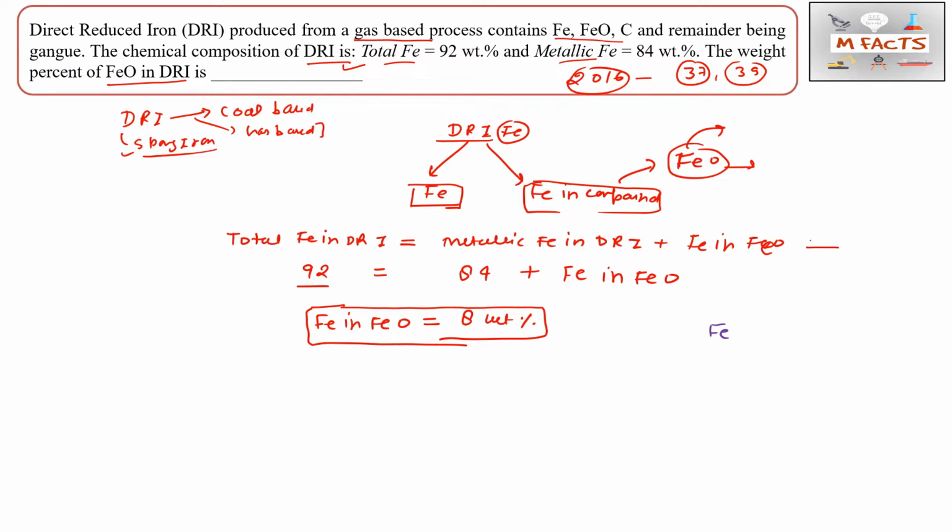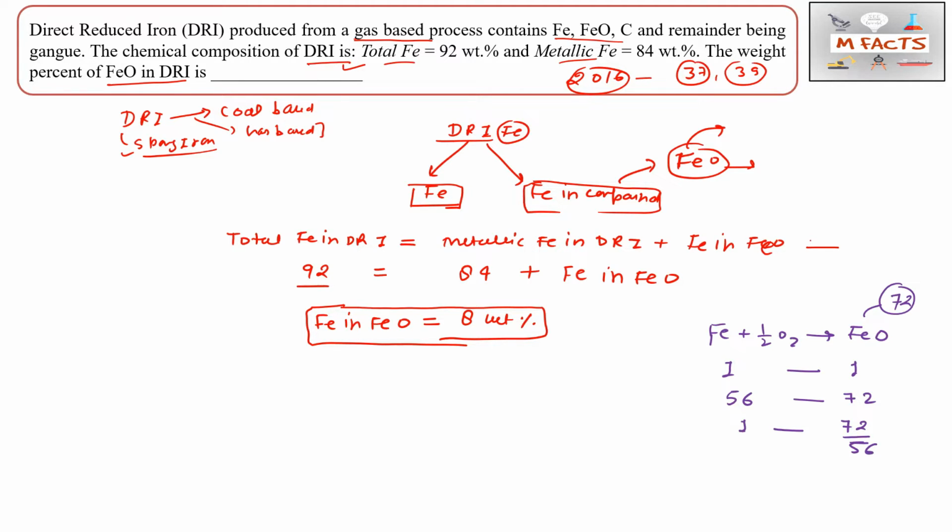If we know Fe, Fe will react with half O2, oxygen, and that will produce FeO. So one Fe is producing one FeO, meaning 56 of Fe produces FeO, whose molecular weight is 72. So 56 of Fe will produce 72 of FeO. So one will produce 72 by 56.